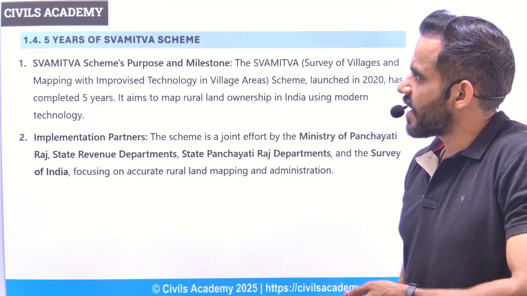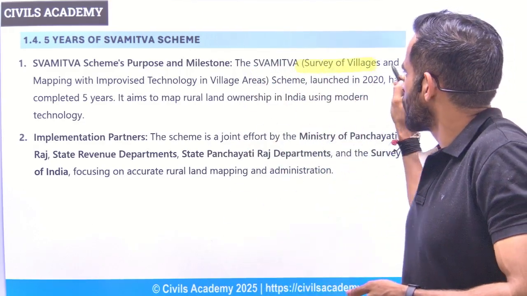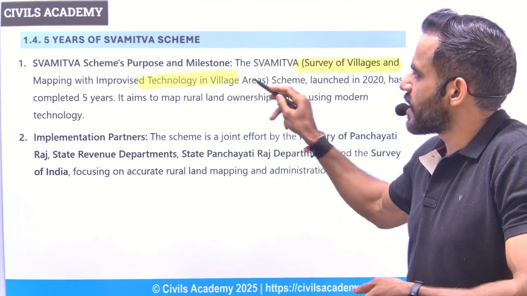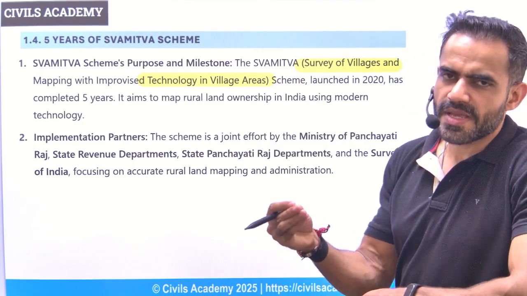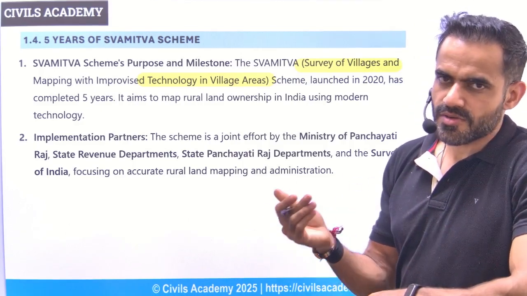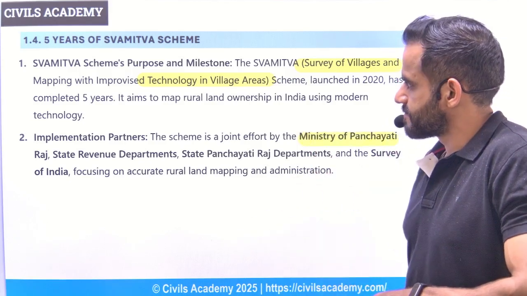Next is related to 5 years of the SVAMITVA scheme. So SVAMITVA basically refers to survey of villages and mapping with improvised technology in village areas. In a very simple sense, it is a drone based survey. Why was it in the news? Because it completed 5 years. It is a scheme by the Ministry of Panchayati Raj.